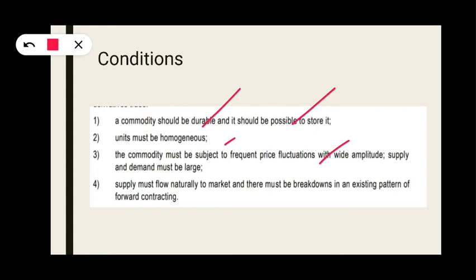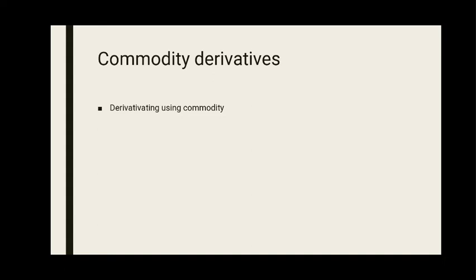Next, supply must flow naturally to the market, and there must be no breakdowns in the existing pattern of forward contracting. So it should be natural. Supply must flow naturally to the market. These are the points which are necessary for listing any commodity in a commodity exchange.